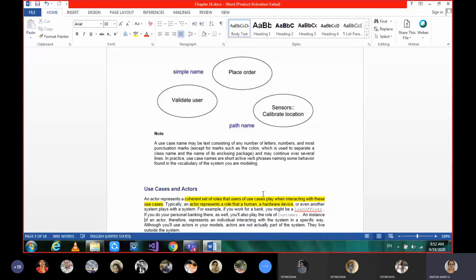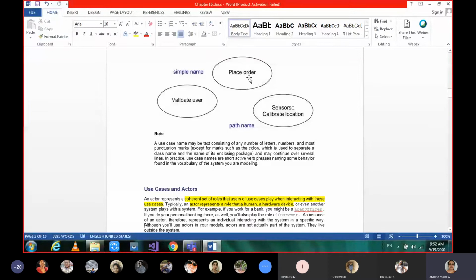Ma'am, what is place order there? Yes, ma'am, once again tell me about place order. Place order is a use case. Validate user is a use case. See, that's what I was telling you till now. When I say use case, when will you call it a use case? When you have a sequence of steps to perform that action.